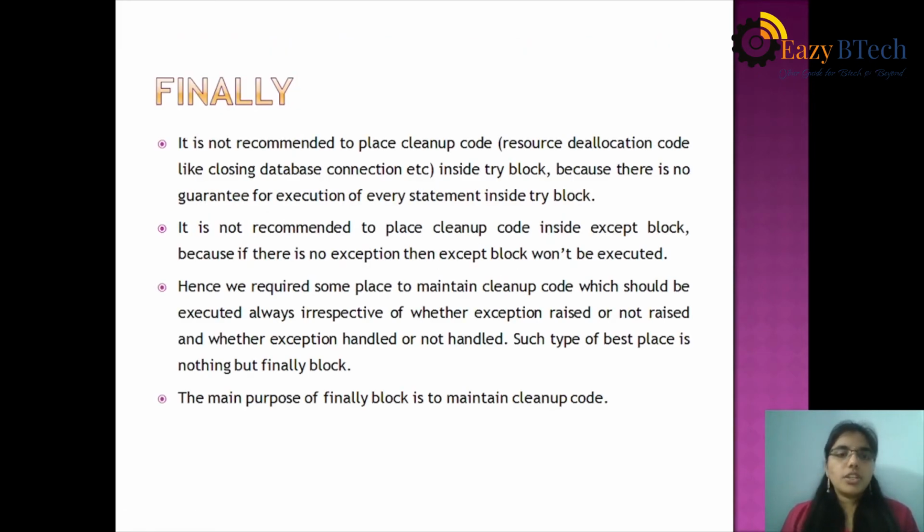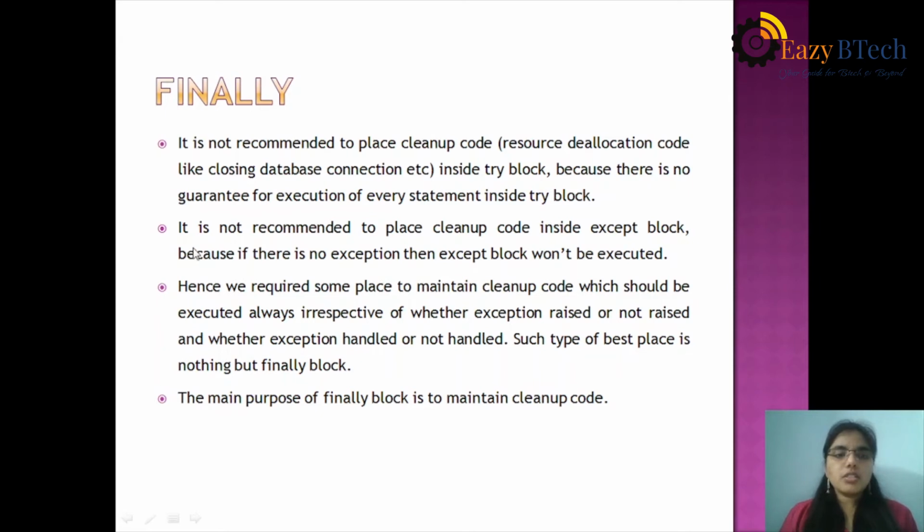Finally, it is an interesting concept. It is not recommended to place cleanup code, resource deallocation code like closing database connections, in the try block. The finally block is most important. Let's see carefully. It is not recommended to place cleanup code in the try block because there is no guarantee for the execution of every statement inside the try block.